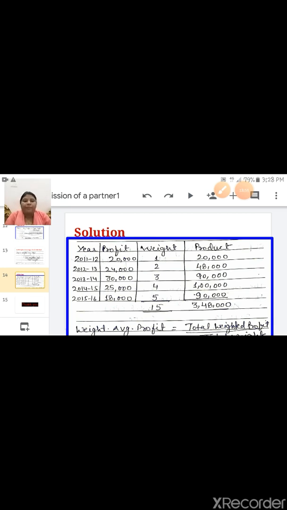So today we have discussed the 2 topics. First is average profit method, simple, and second is weighted average profit method. So I have given assignment, you have to solve based on the calculation of goodwill on the basis of average profit method.